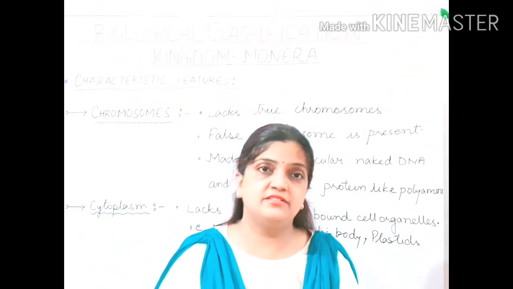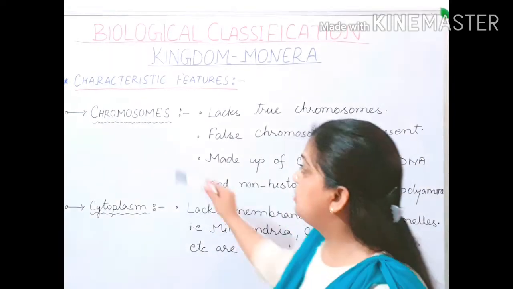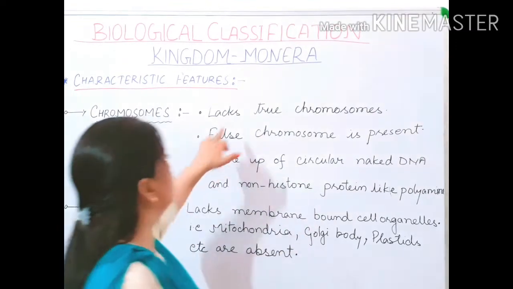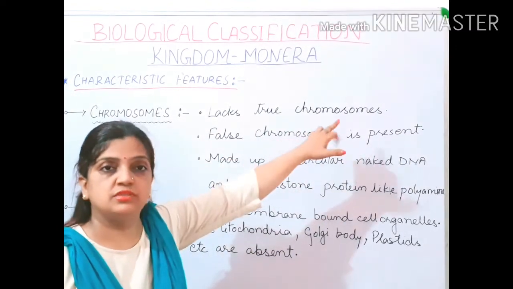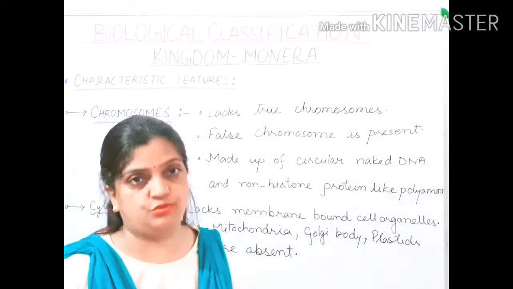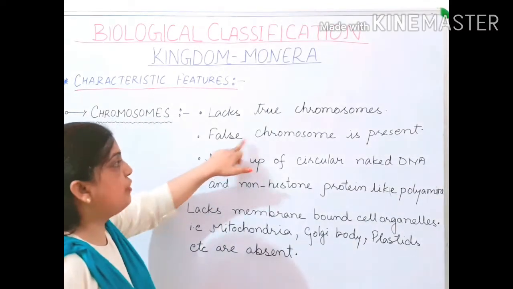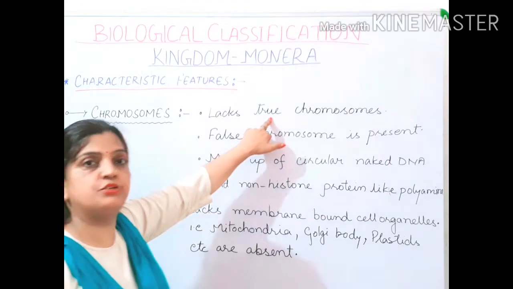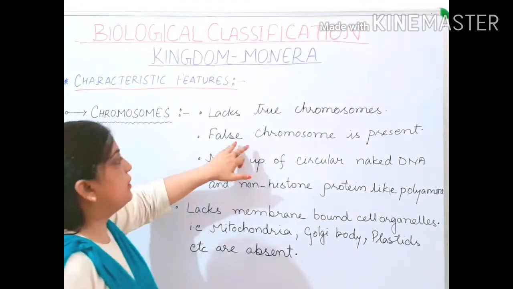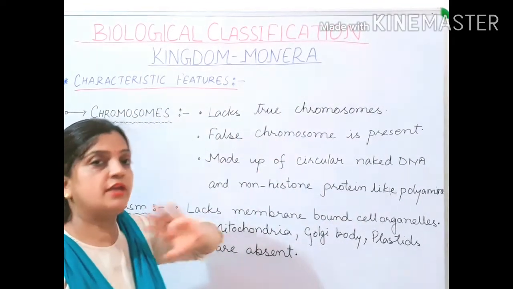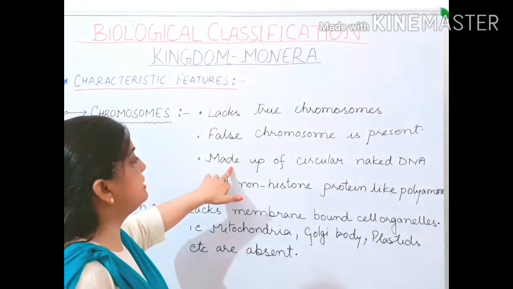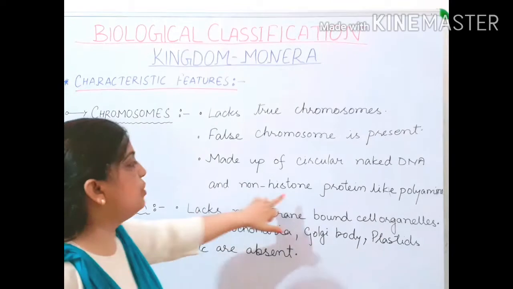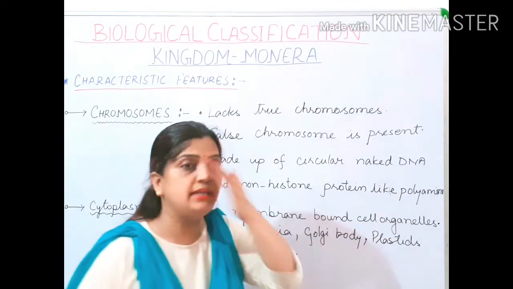Now let us children move ahead with the chromosomes part. Now children, Monerans lack a true chromosome. What do you mean by true chromosome? Now false chromosomes are present. I'll make you understand what you mean by true chromosomes. Now here false chromosomes are present, and what is a false chromosome? It is made up of circular naked DNA and non-histone proteins like polyamines.